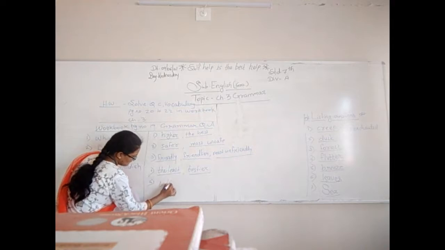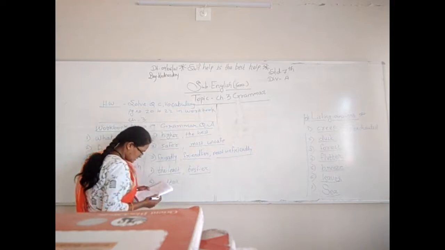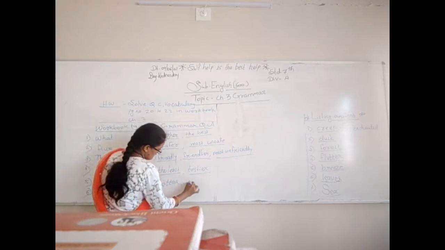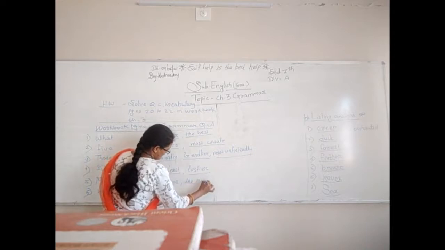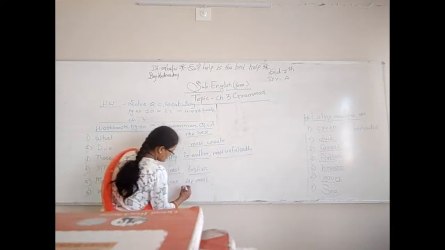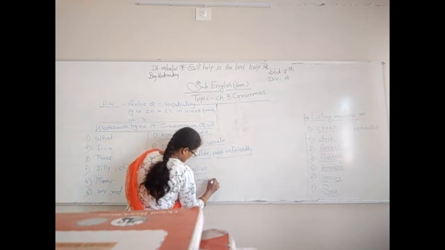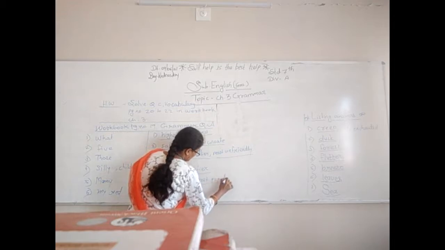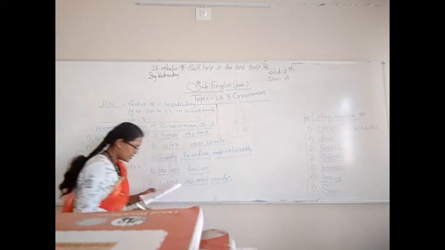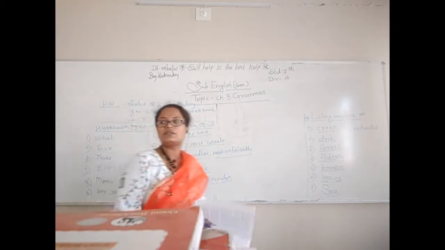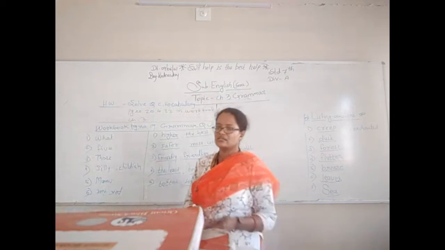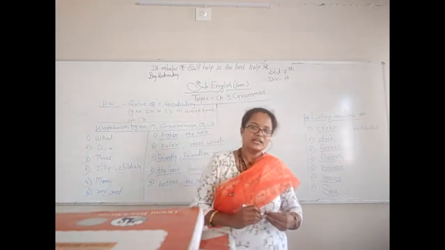Better. Write down the answers. The most and the most popular. Alright? I hope that you people will cross-check your answers with my answers. Now, write down the answers.